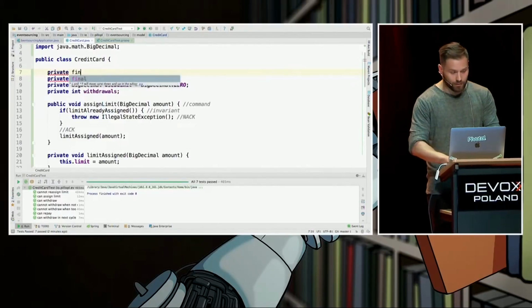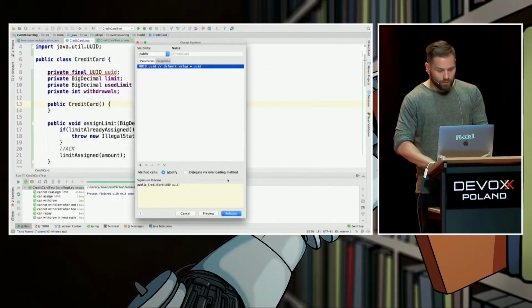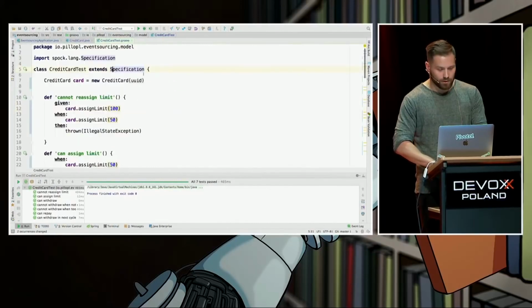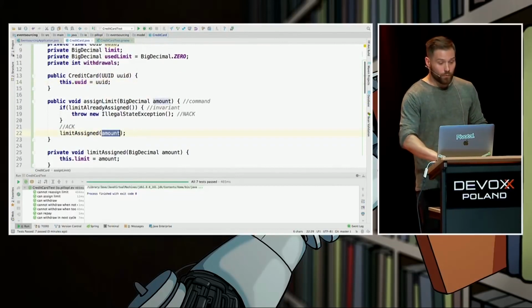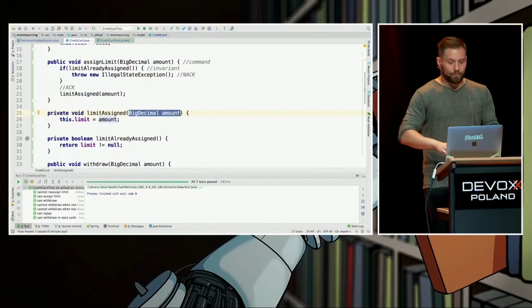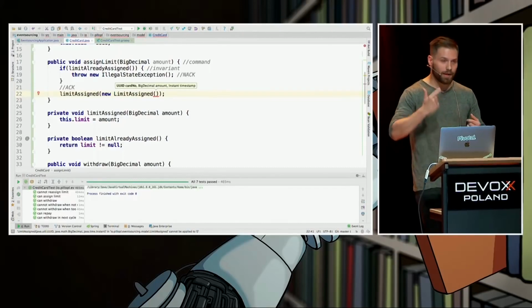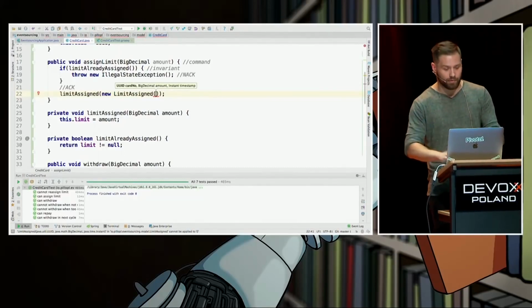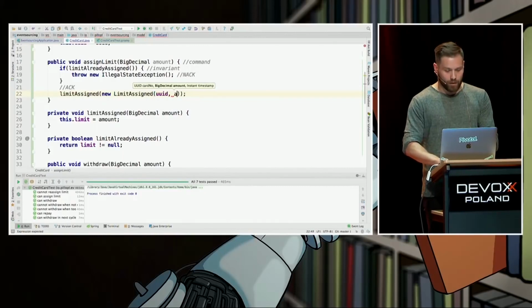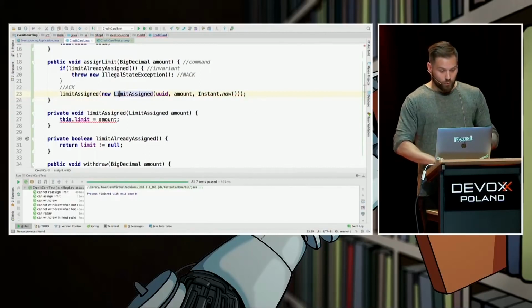So let's add an ID to our card via constructor. I think we'll have to fix our test in here. Yes? Nice. And we can introduce a parameter object instead of a bunch of parameters in here. Let's do so. I will name it LimitAssigned, of course, and it takes the amount, the ID of the credit card, and a timestamp. So ID, amount, and basically it's happening now, right? What we are left to do is make it compile, and that's it.